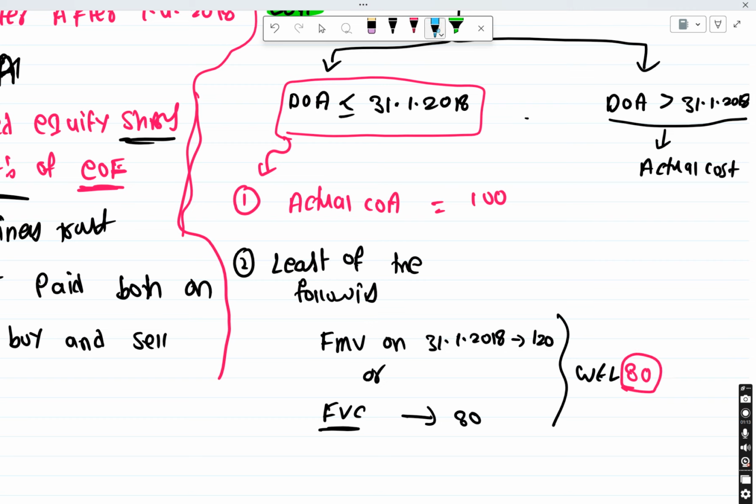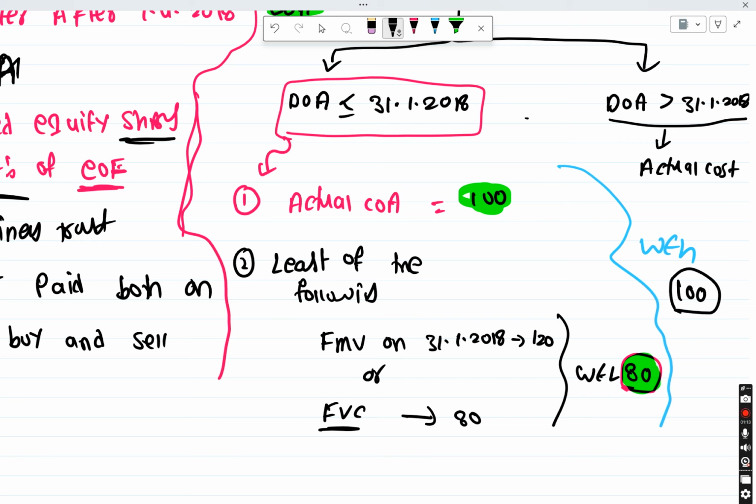Then again you have to take whichever is higher. That means this 80, this 100. I will take 100, whichever is higher. Understood, guys? So write this part.